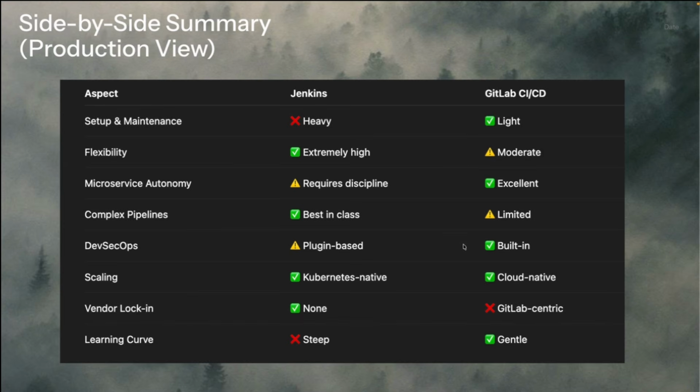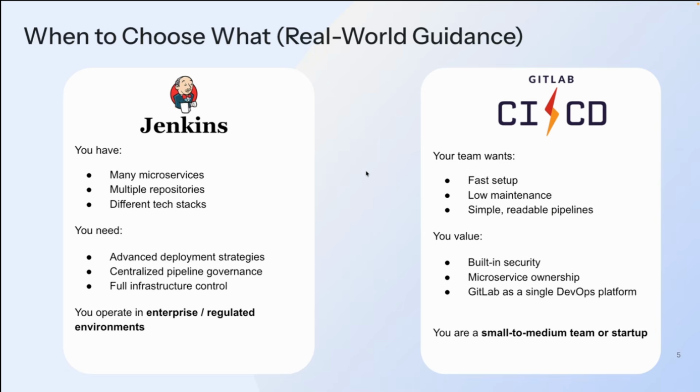So when to choose what in terms of real world systems? Jenkins, if you have many microservices, like a lot of microservices, you have multiple repositories or your sources in multiple repositories, not just one monolithic repo. Then Jenkins is the best for you. Also, if you have different stacks, people are doing some systems in different languages, others Python, others Java, others doing it in JavaScript or Node, others are doing it in Laravel, PHP and stuff. Jenkins will really take you up to the next step on this, as opposed to GitLab.